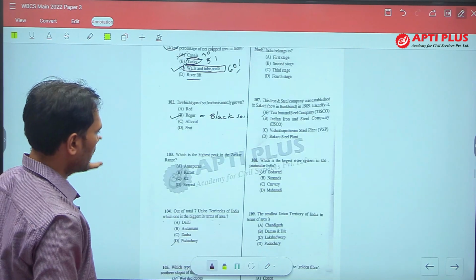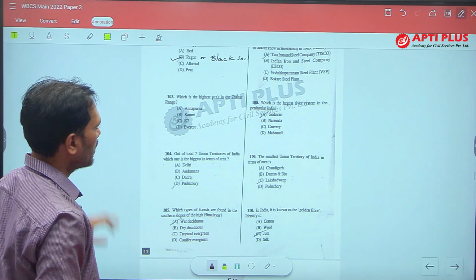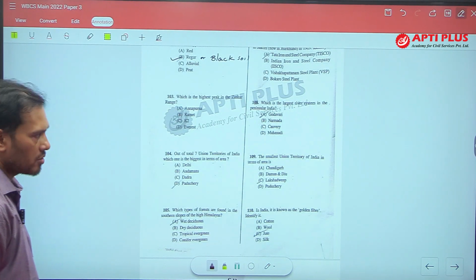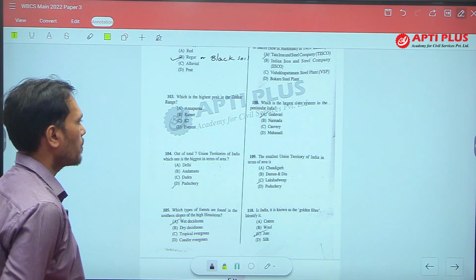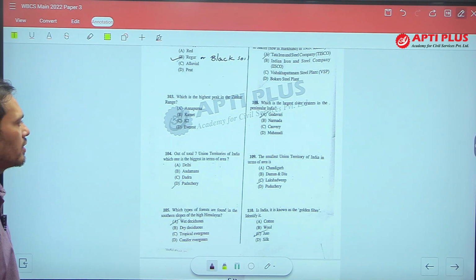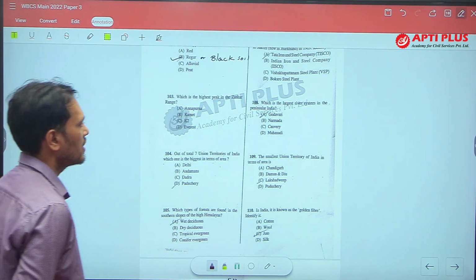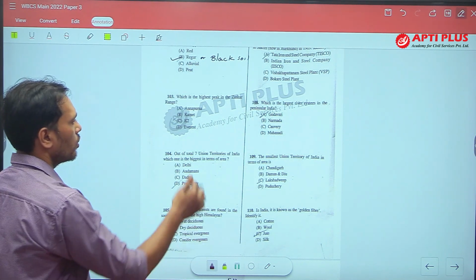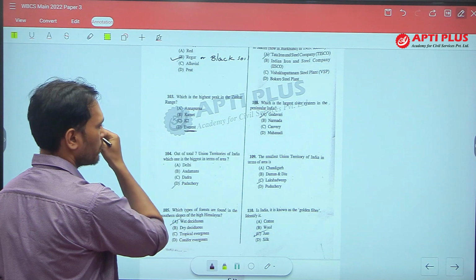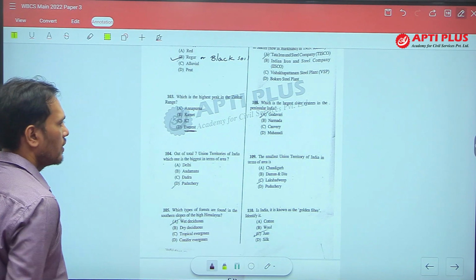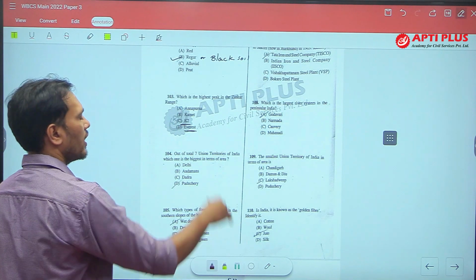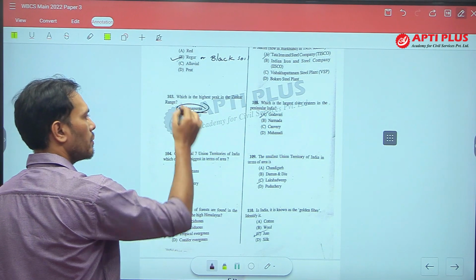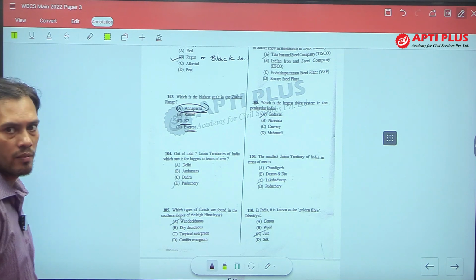Question number 103: which is the highest peak in the Zaskar range? The options are Annapurna, Kamet, K2 and Everest. We know Everest is the highest peak of Himadri or Himalaya, K2 is the highest peak of the Karakoram range, and Annapurna is a peak of Himadri in Nepal.